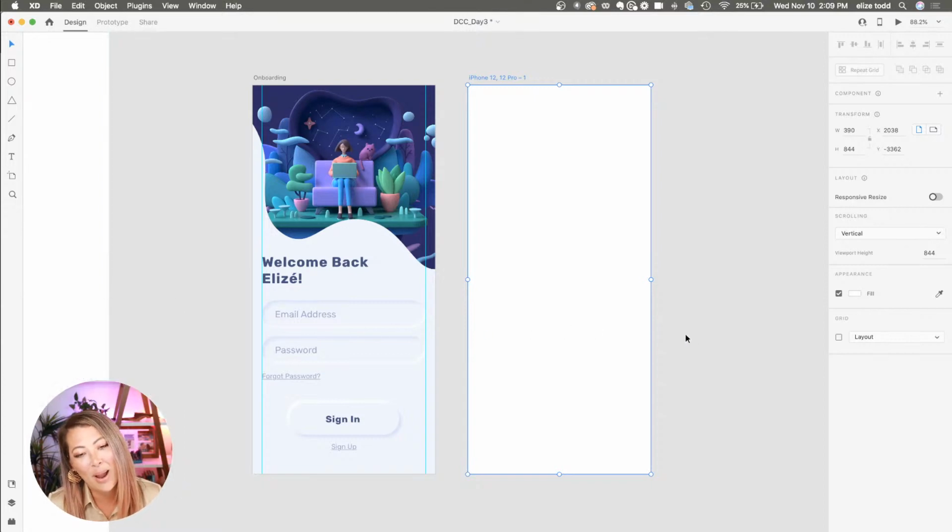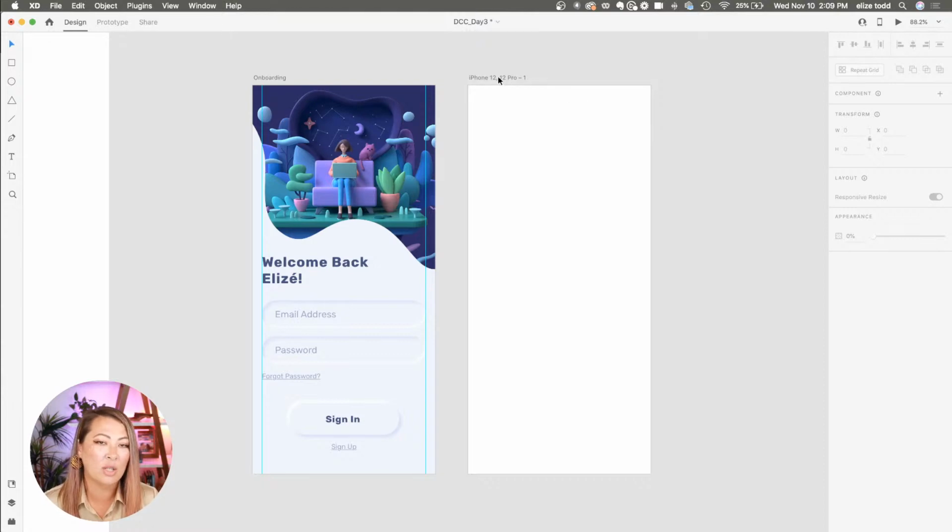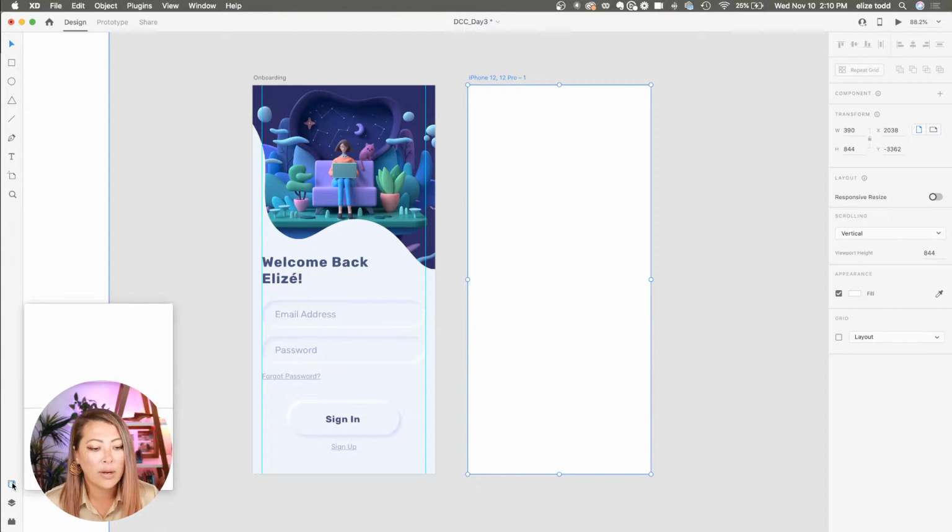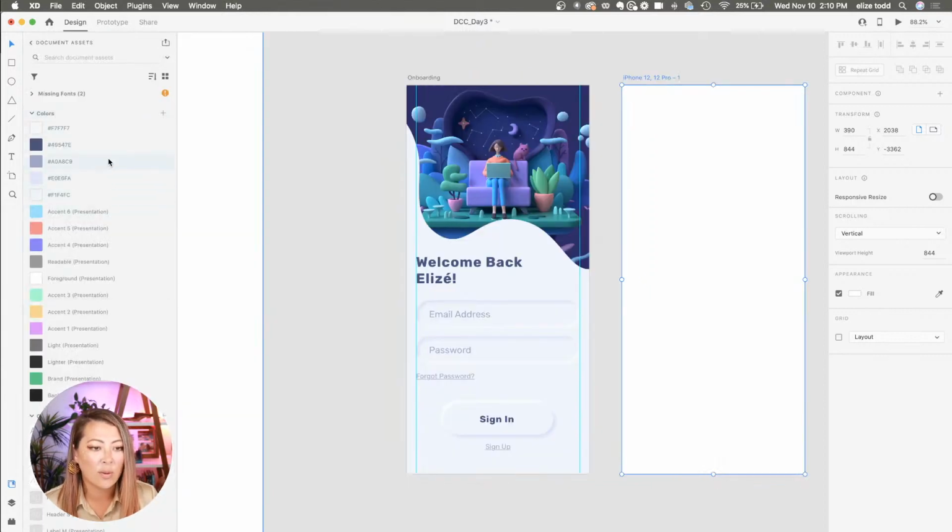So here I have my artboard and I am going to lay down the color. And again, the color for this is going to be the same as the elements inside, like the fields and the buttons. So here I'm going to select this full artboard, and I can select the artboard by clicking the name over here on the upper top corner. And then from there, I am going to open up my libraries. I've already saved some of the colors that I want to use up here. So I'm going to select this light gray color.